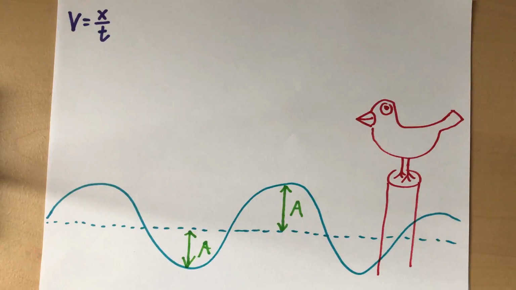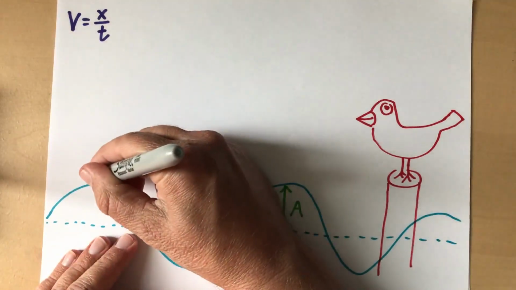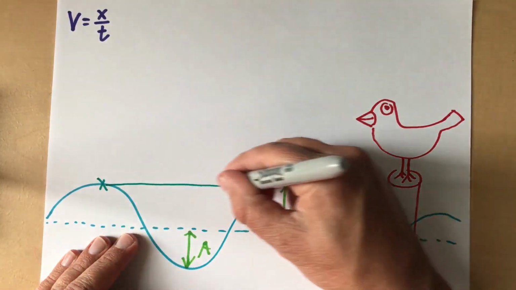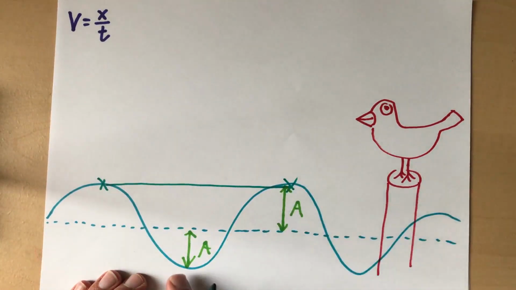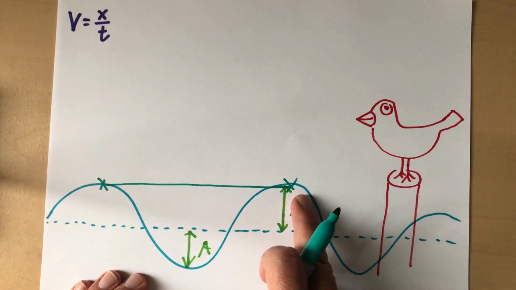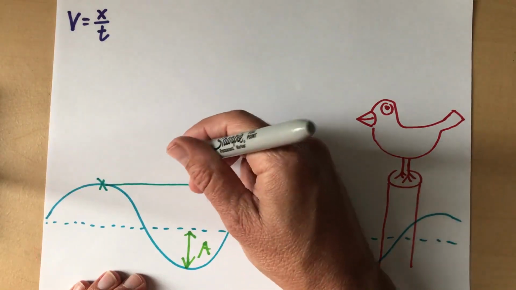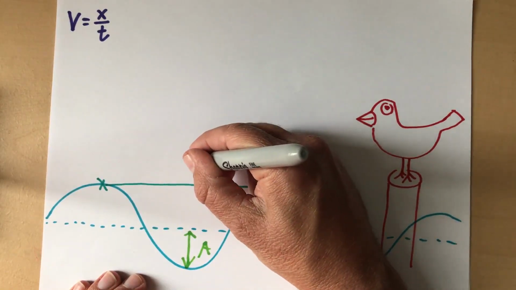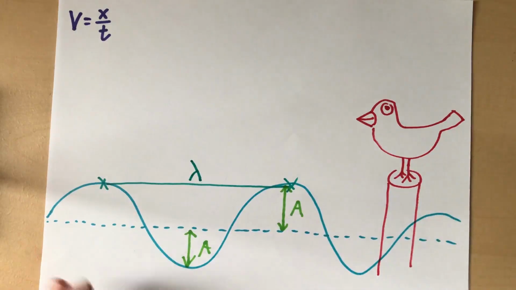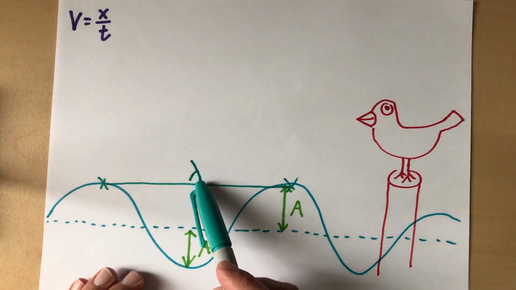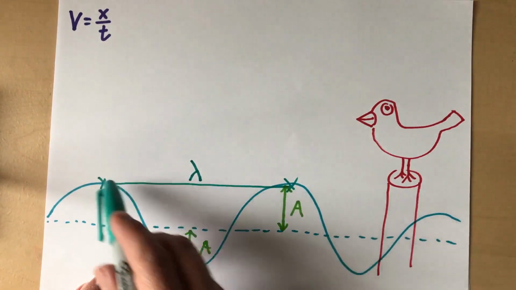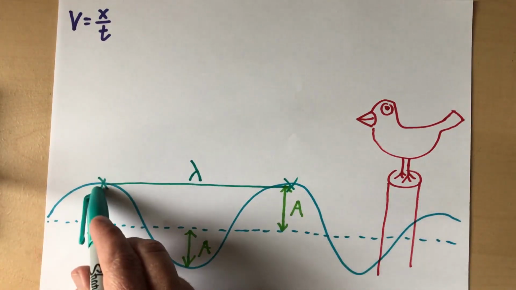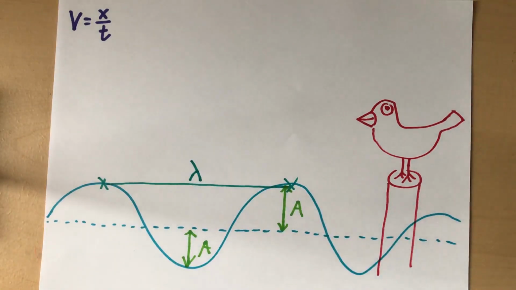And then this distance from the crest of this wave to the crest of that wave, so from one cycle to another. You could just as easily do the trough to this trough. This is called the wavelength. And so an important symbol here is this one right here. This upside down looking y thing is actually the Greek letter lambda, and think of it as L for length. So we can just use that symbol to represent the wavelength right here.